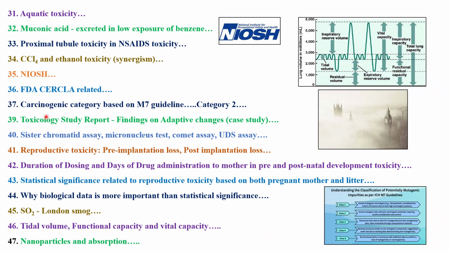Next topic was on the carcinogenicity category based on the M7 guideline. So coming to the ICH M7 guideline, please read in detail. In the M7 guideline, you have 5 classes of drugs. Class 1, 2, 3, 4, 5 are there. So based on the utilization, application of this software from the DEREK or LASA, or based on the availability of the